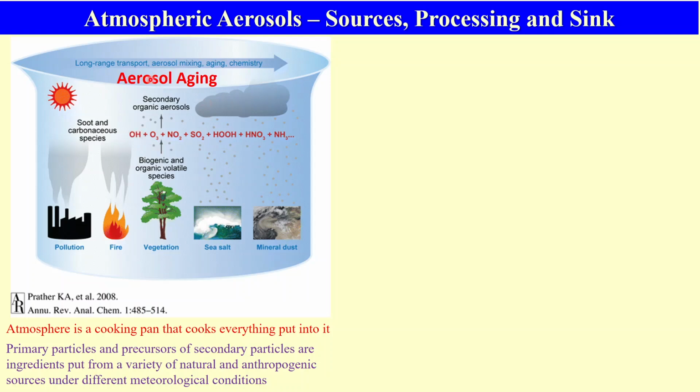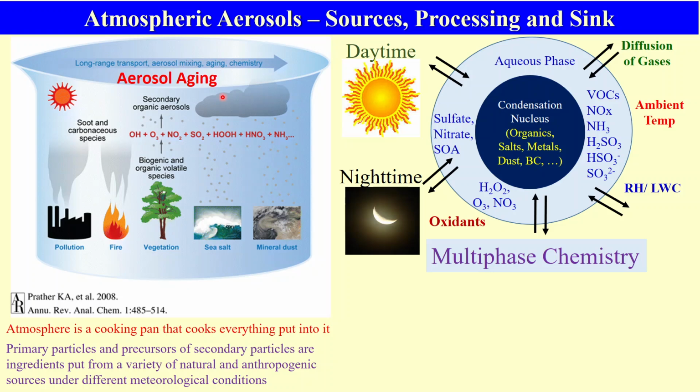So what happens when they are transported? During long distance transport, aerosol mixing, aging, and chemistry take place. So what does that mean? Let us try to talk a little bit about it. So this blue part is aerosol. Now whether it is primary or secondary, it can be organic, sea salt, metal, dust, black carbon, or anything.